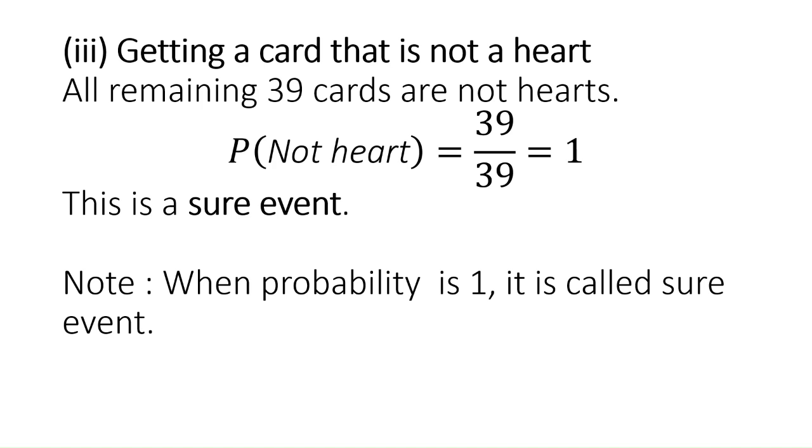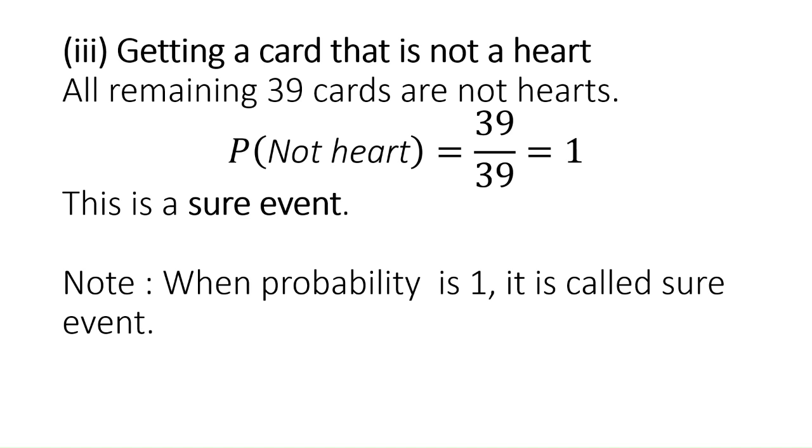Here total favorable outcomes will be 39, because any card out of 39 may be the card which is not a heart. Favorable outcomes are 39, possible outcomes are also 39, because we have only 39 cards.